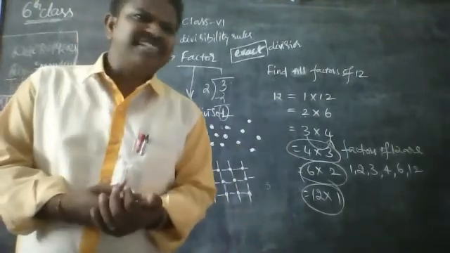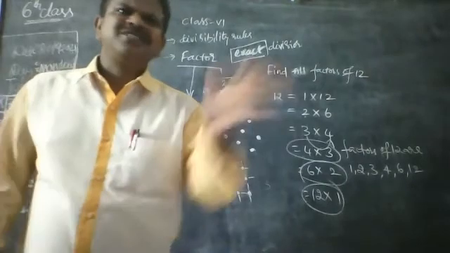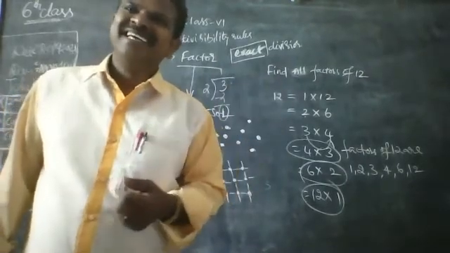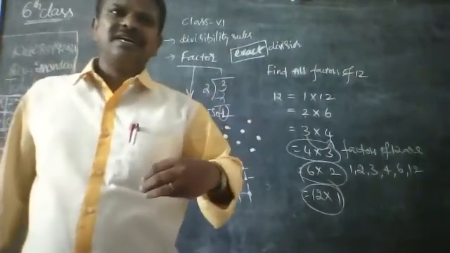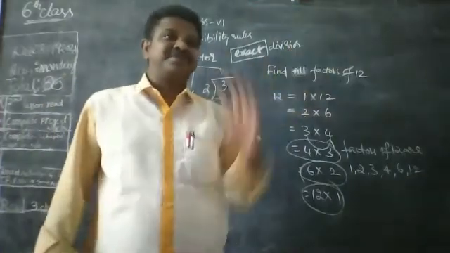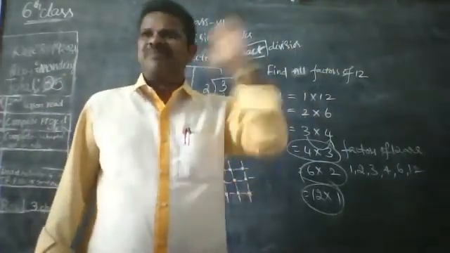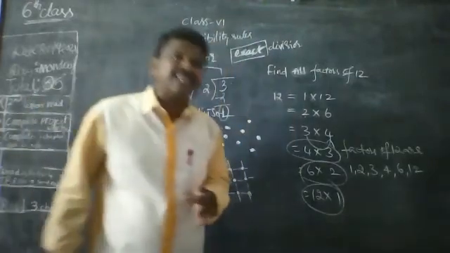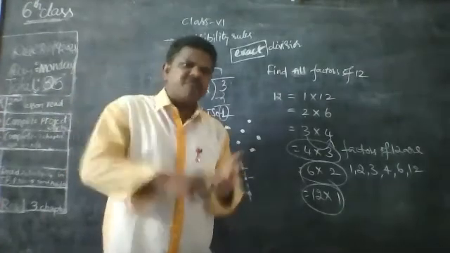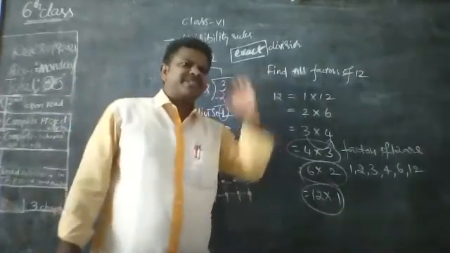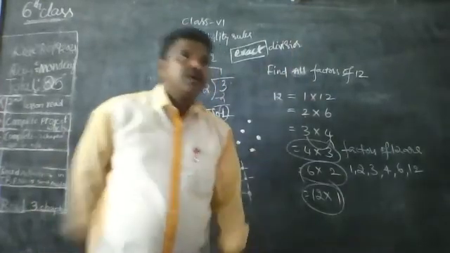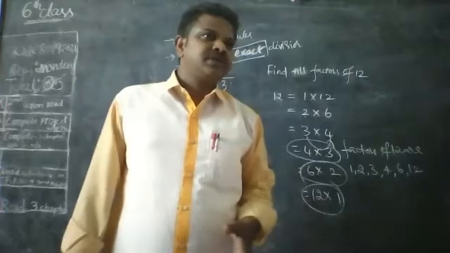Can't we divide 24 by 24? Can't we divide 16 by 16? Can't we divide 20 by 20? So every number is a factor of itself, and one is also a factor of every number. One is a factor of every number. So what is the smallest factor? Okay, one is the smallest factor of every number. Next, what is the greatest factor of every number? The number itself.